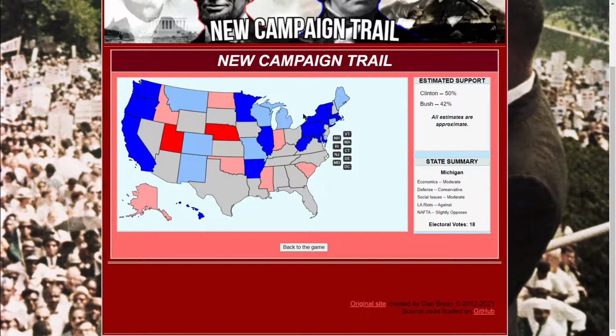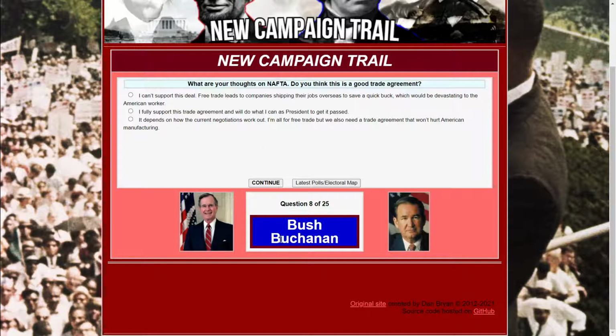I mean, it is popular to be anti-NAFTA like Trump in the north, more or less in the east, in a lot of places. But towards the south, it either is moderate on NAFTA or supports it. So it's probably going to be a net wash to really look at NAFTA in a negative way or a positive one. So in that case, I don't really feel a strong way about it.